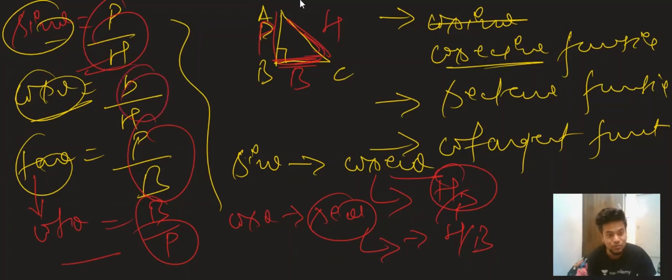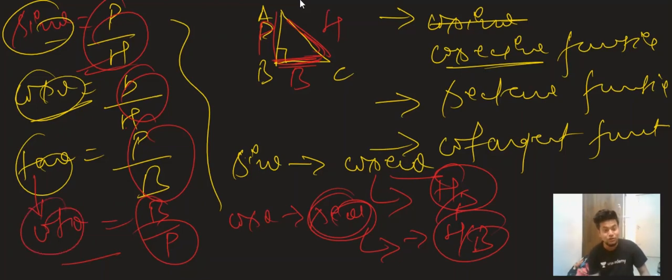If sec theta is equal to B by H, then cosec theta equals H by B. If tan theta equals P by B, then cot theta equals B by P. Now it's clear, I hope that it is clear guys. The next thing we have to see is that it's very simple to remember the formulas and ratios.